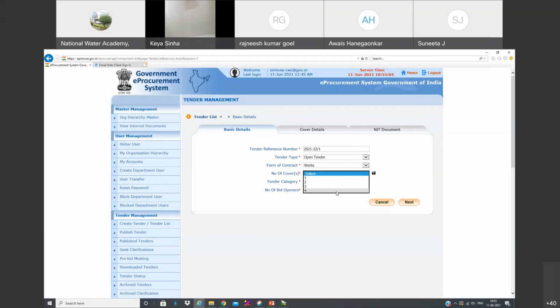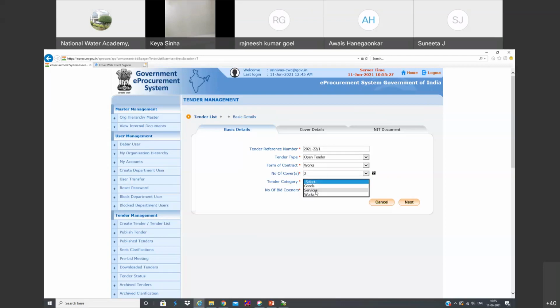Of course, we can define what documents we ask for in each cover. In the first cover, we may ask only for EMD details. In the second cover, you may ask only for experience criteria. In the third cover, we may ask for any other document you would like to have. And in the fourth cover, you may ask for the BOQ. So let's say two covers, which is common for most tenders.